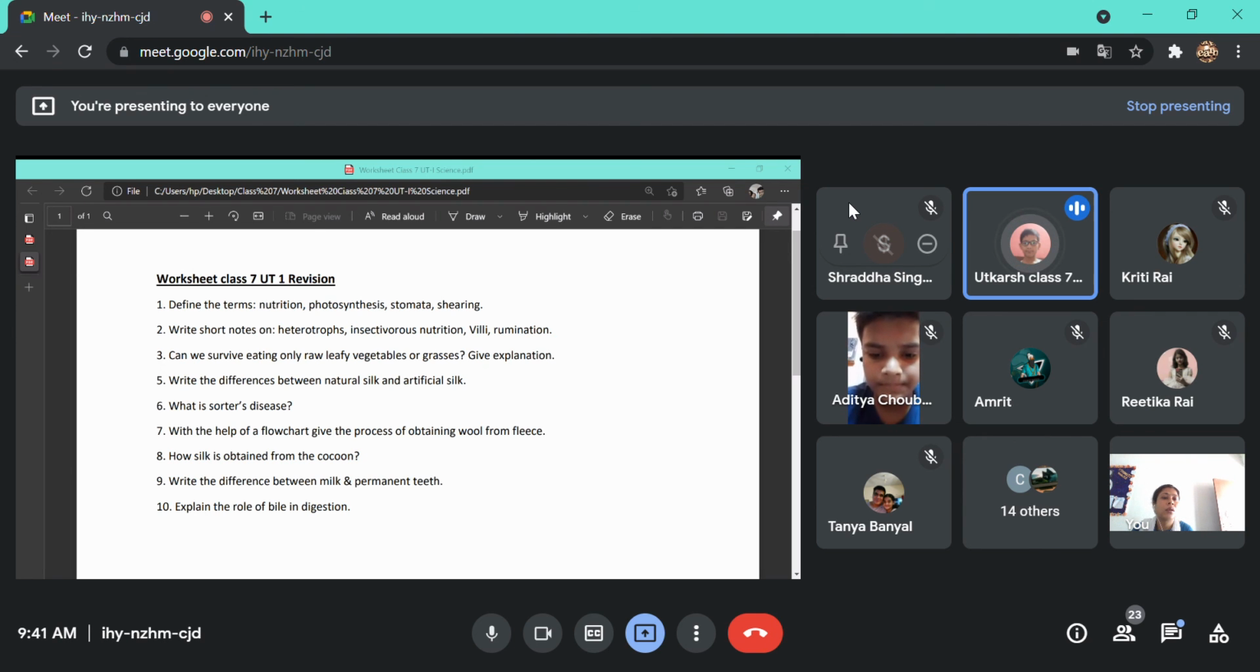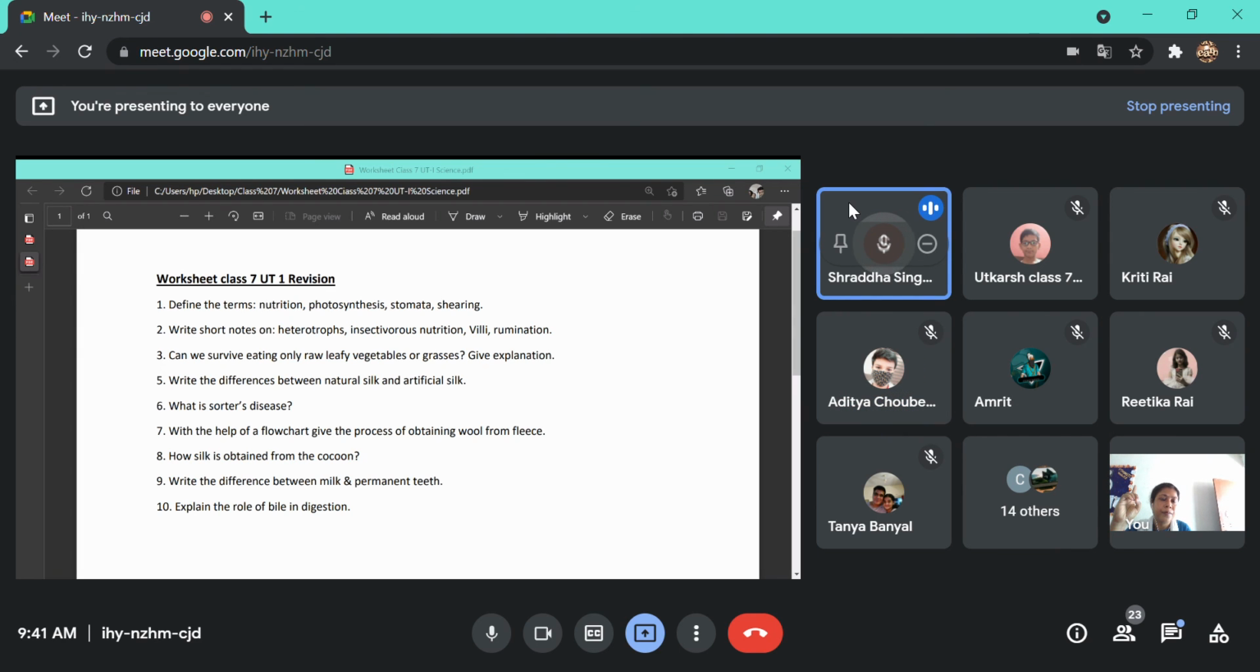If we perform the burning test, then natural silk fiber burns, giving a smell of burning hair, while artificial fiber burns, giving a smell of burning paper. Very good, excellent. And one more difference. The artificial silk is more durable than the natural silk.